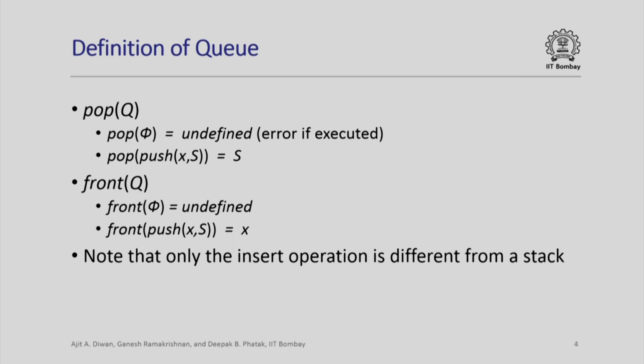The pop operation is similar for a stack as well as a queue. Pop for an empty queue is undefined, which means it will give an error if you try to execute it, and pop of a queue whose value is push x comma s is the queue obtained by removing the element x. The front is again similar to the top operation of a stack. Front is undefined if the queue is empty, and front of push x comma s is the element x, which is at the beginning of the sequence. So here only the insert operation is different from the stack, but queues have different properties because of this.